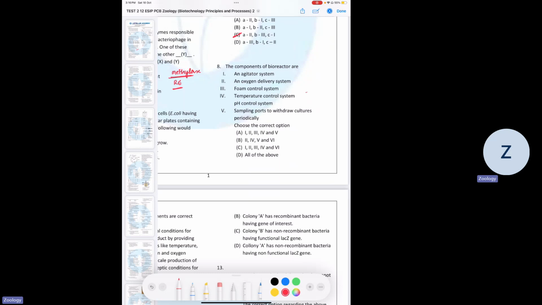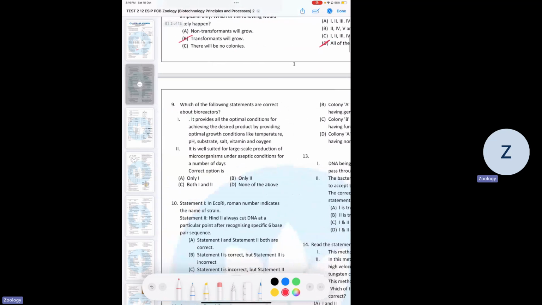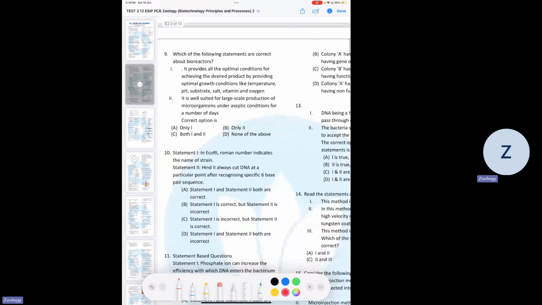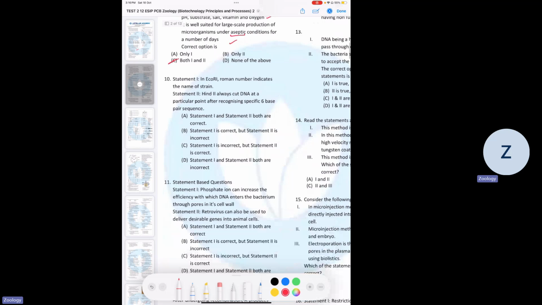Eighth is asking which among the following are the components of bioreactors. Actually, all of them are. So D is the correct answer. Ninth is asking about the functions of bioreactors, whether the given functions are correct or not. Actually, both of them are correct. And aseptic means sterilization. So both are correct.